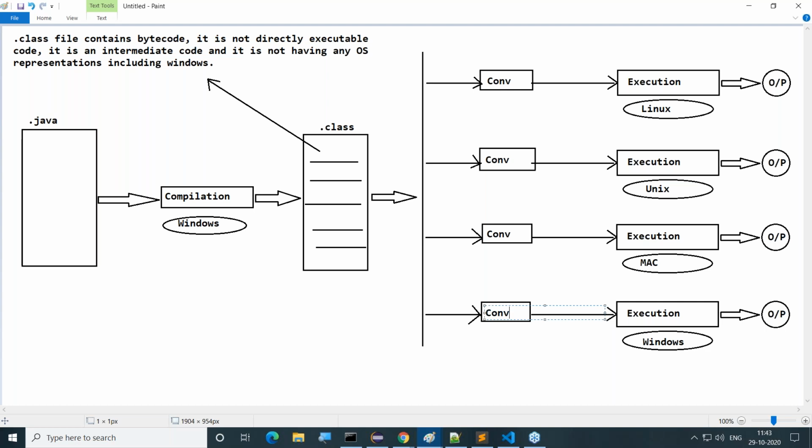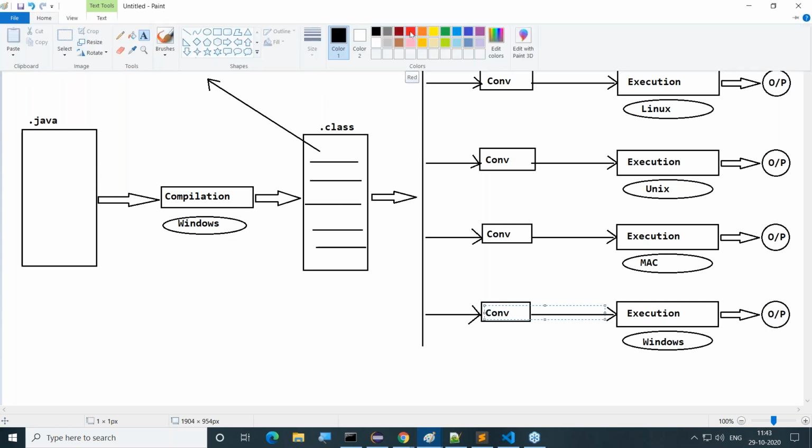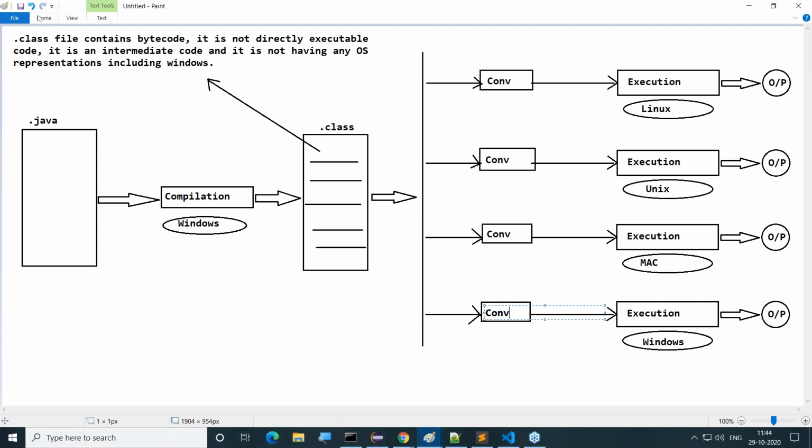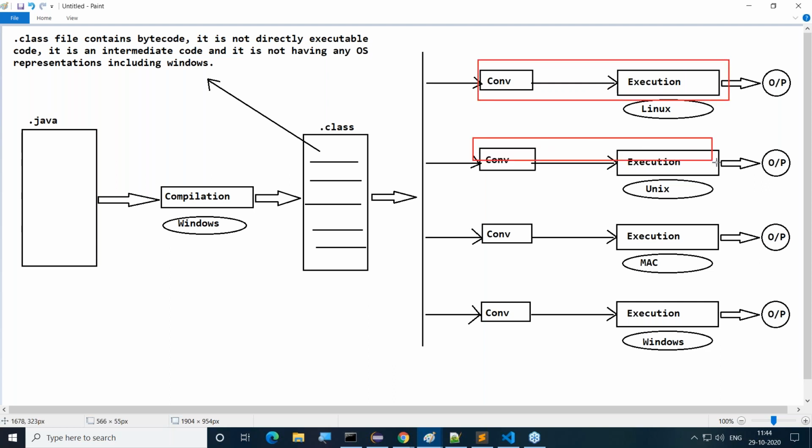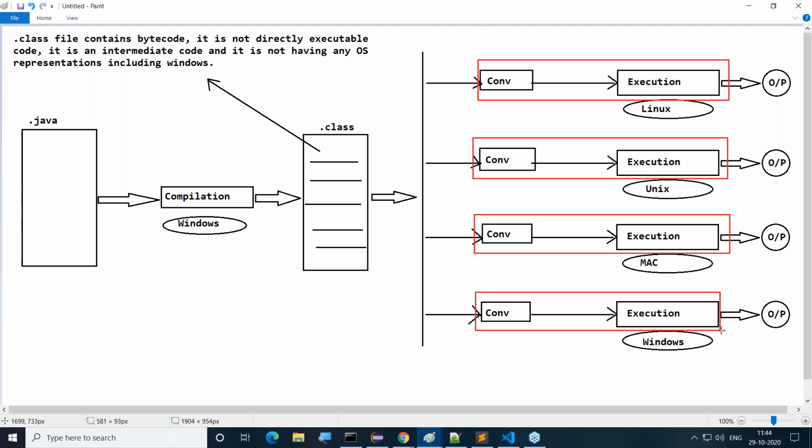Understand what I'm telling you now. From where we have to get all these converters? For this particular point, I'm telling you clearly, Java has provided this conversion mechanism and as well as execution mechanism both in a single device.